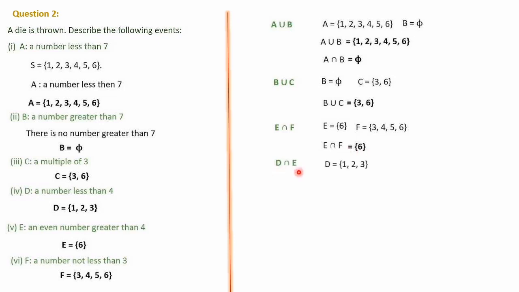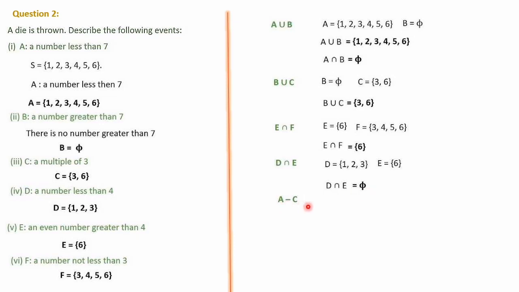Next is D intersection E. For D intersection E, we have to write D first. D is 1, 2, 3 and E we have here as 6. Intersection means common to both D and E. D has 1, 2, 3 and E has 6. Nothing is there in common. So D intersection E is a null set.